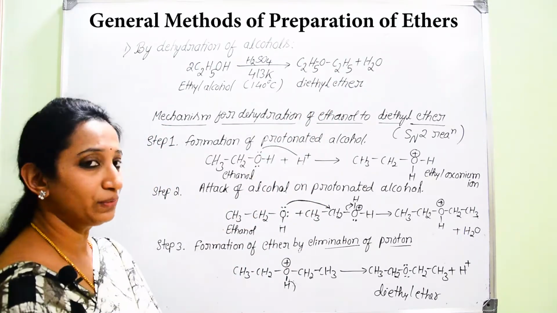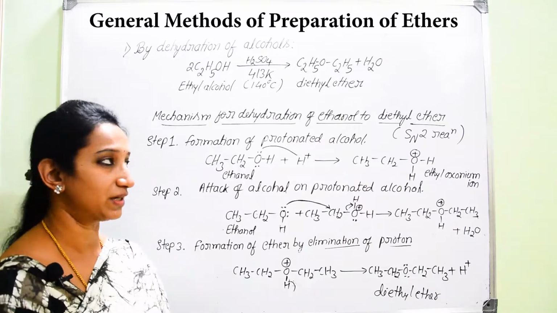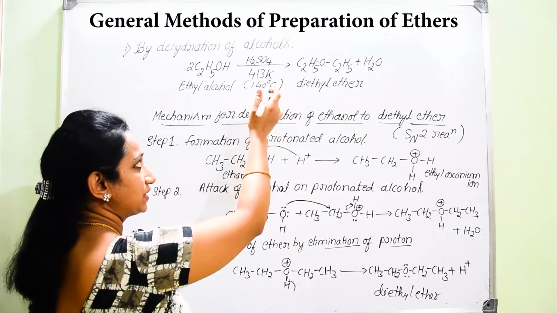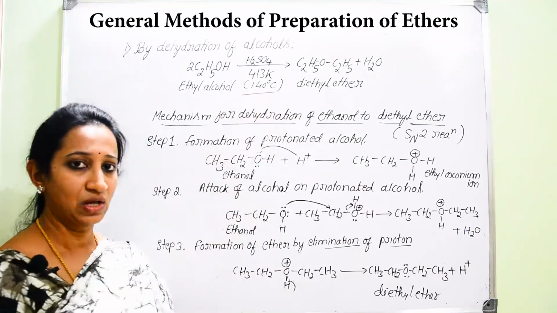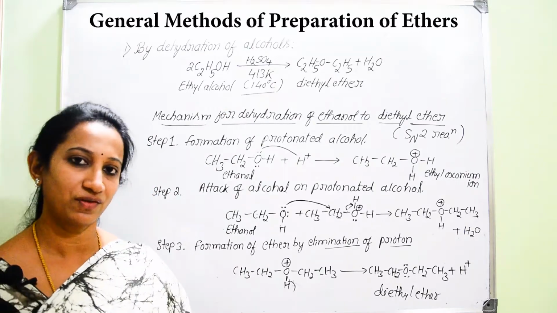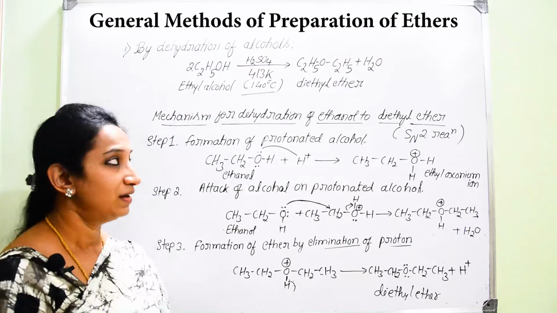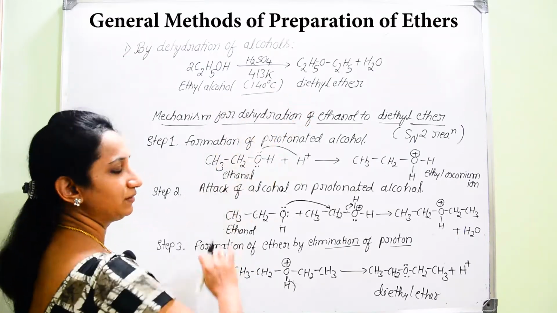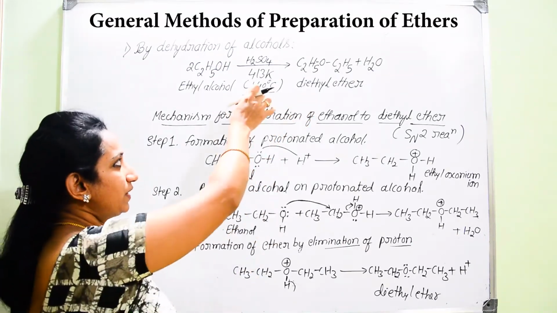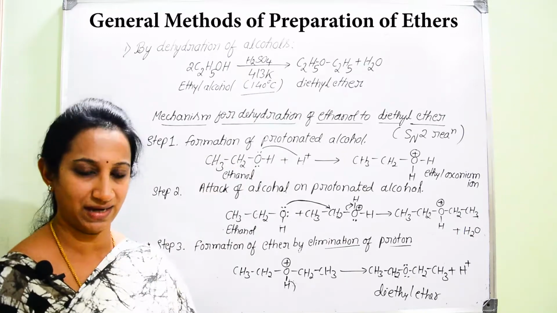And you need to maintain low temperature. It is not 170 degrees Celsius, but you should maintain low temperature, that is 140 degrees Celsius.